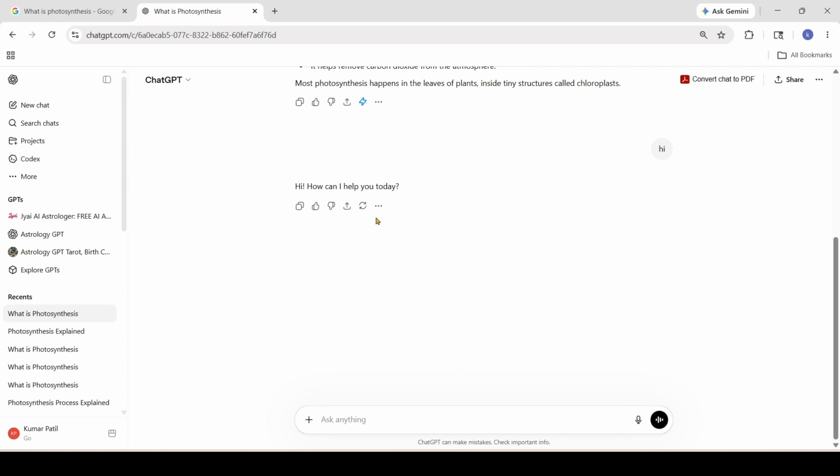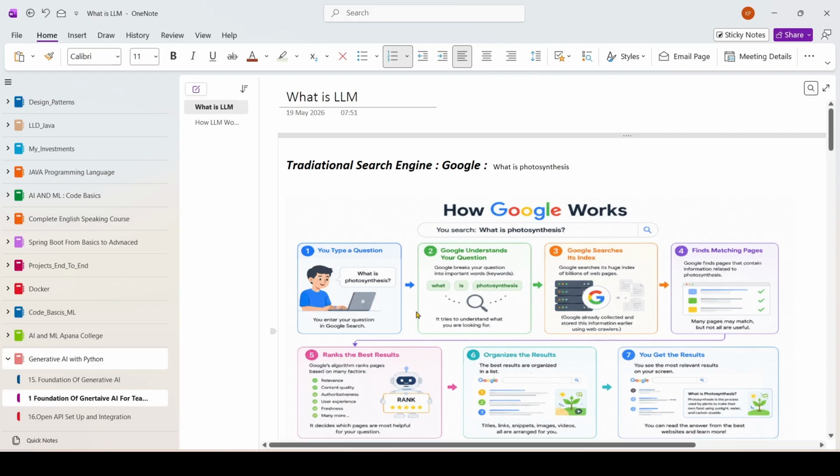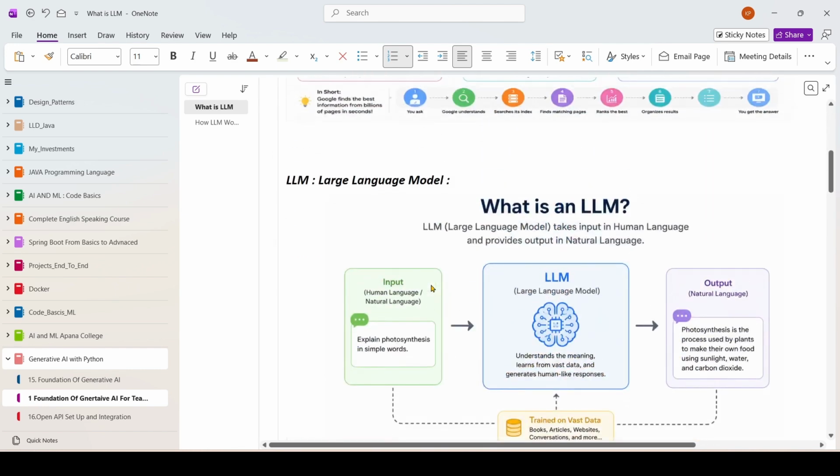This is possible because this ChatGPT application is in turn using GPT. That GPT is nothing but a large language model. These large language models are trained on a huge amount of data so that they can understand human language, or in other words, natural language. What I mean by human language or natural language is what humans speak nowadays, like English, French, Spanish. So these large language models understand these human languages, process them and reply back in the same human language. That is the unique selling point of the large language model.